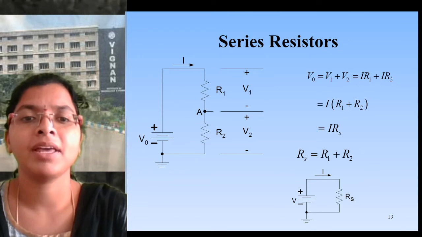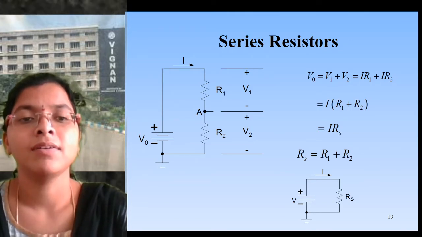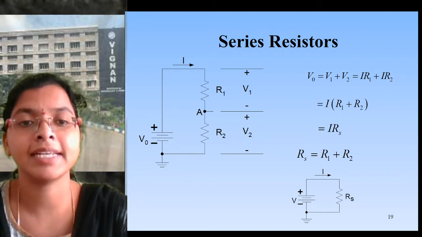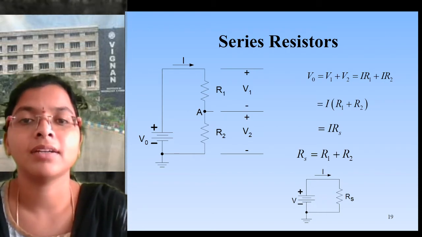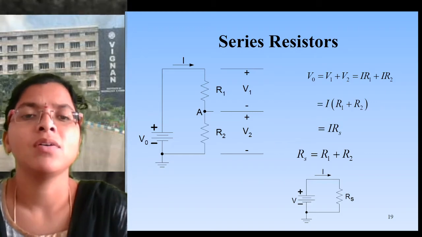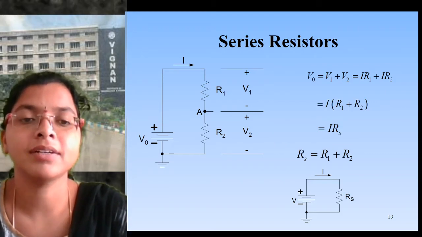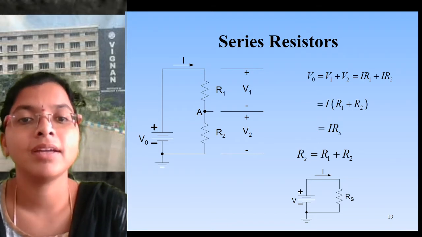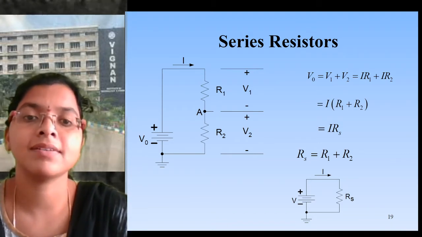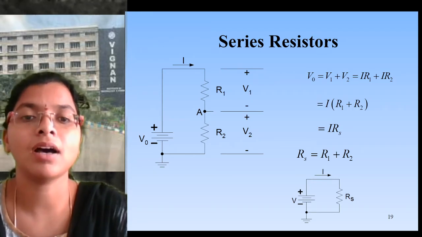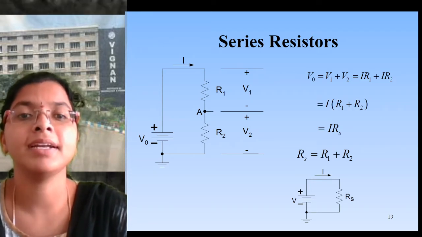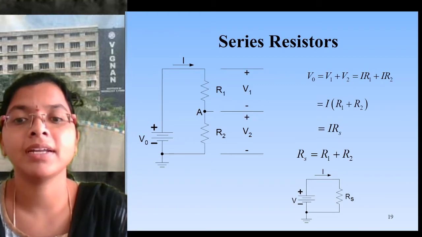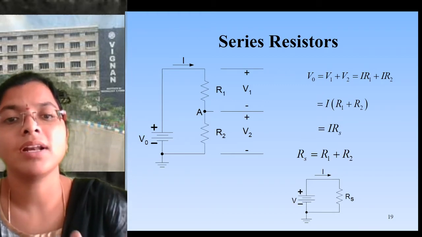So we can apply the voltage division principle only for series resistors. If the network has series resistances, then we can apply the voltage division principle. What is meant by voltage division? Here the total voltage source, V0, is dividing into V1 across R1 and V2 across R2. Nothing but voltage is dividing across R1 and R2. So we can write it as, here, total resistance.